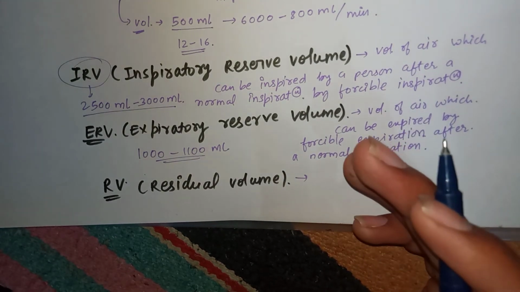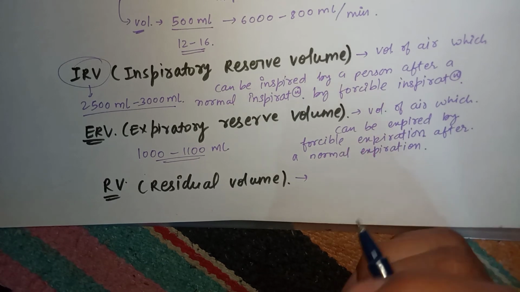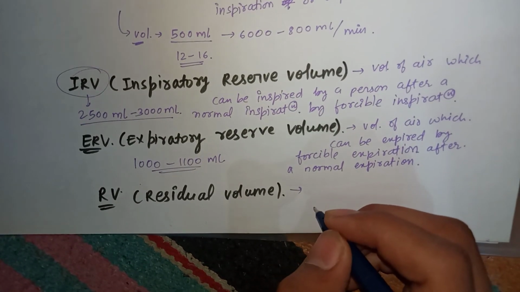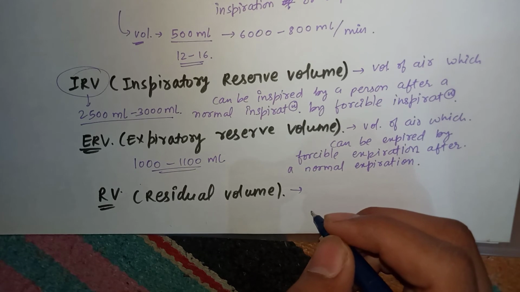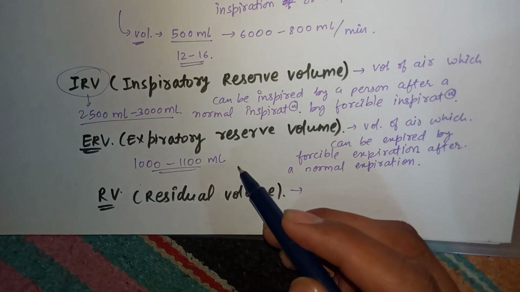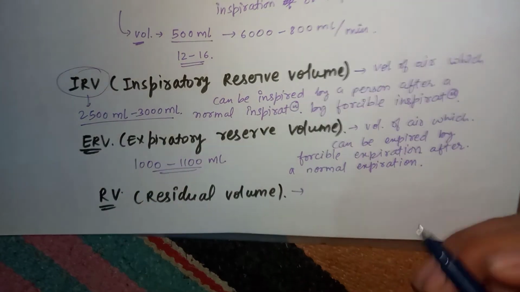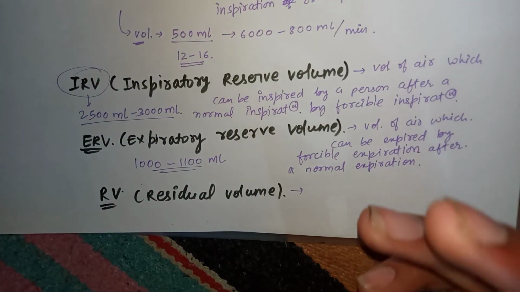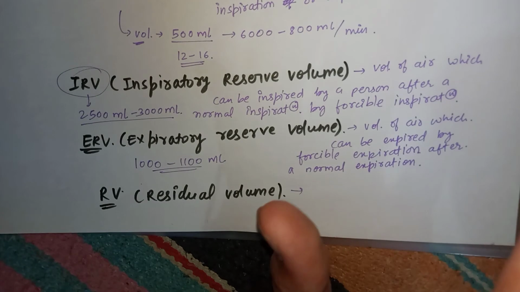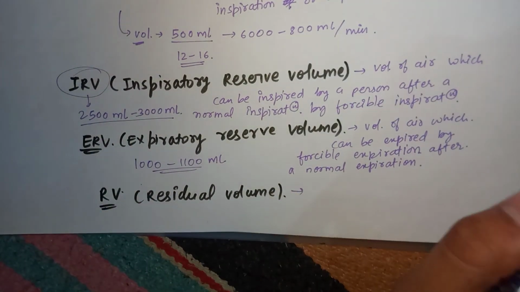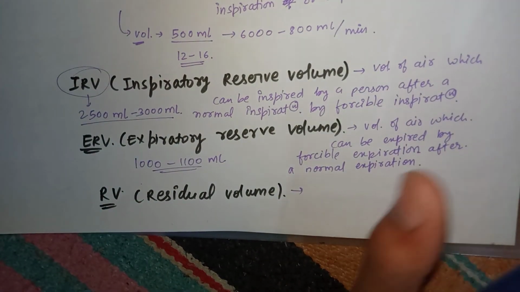If this can be exhaled out, then the lung will collapse ultimately. So this is the remaining, and when we talk about the functional one, we count ERV plus RV. But if we remove expiratory reserve volume, then we have only residual volume for the functional work of the alveoli.